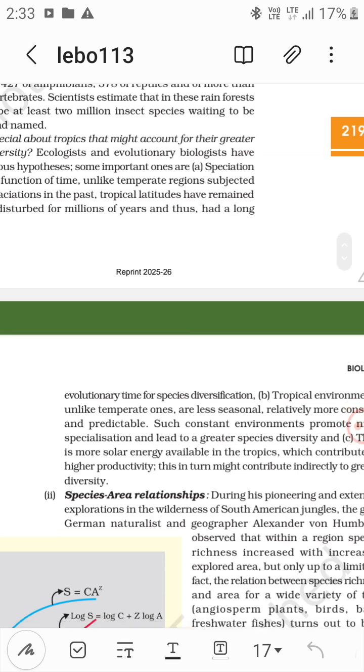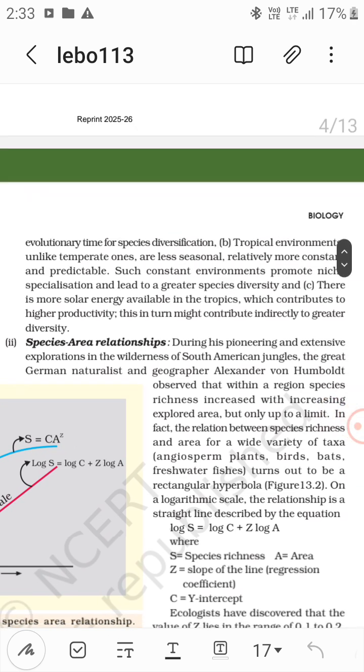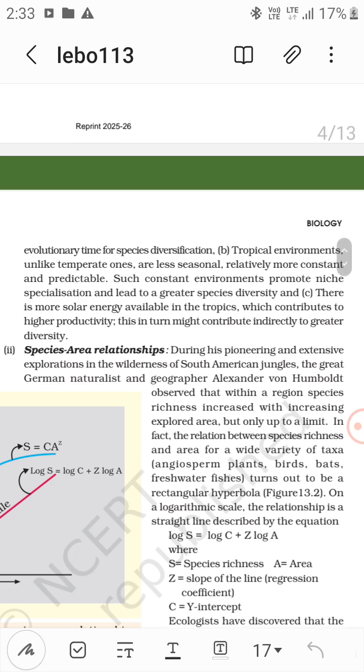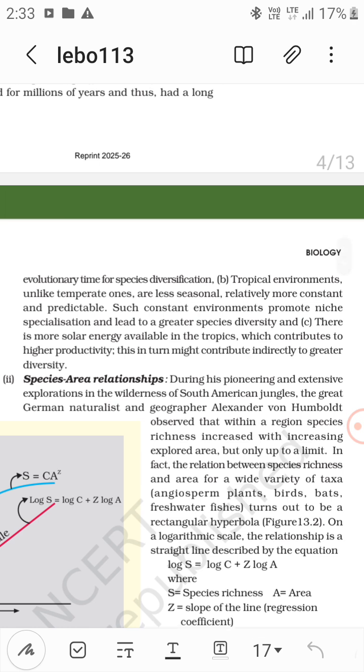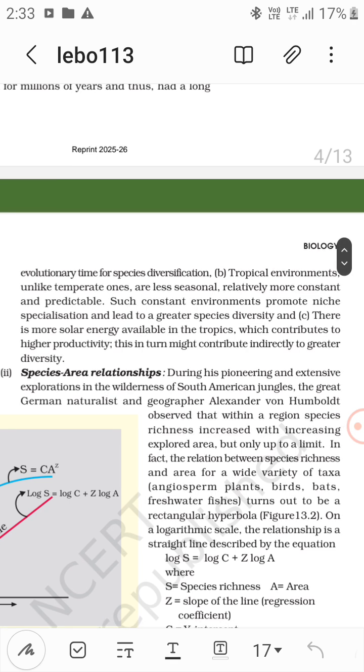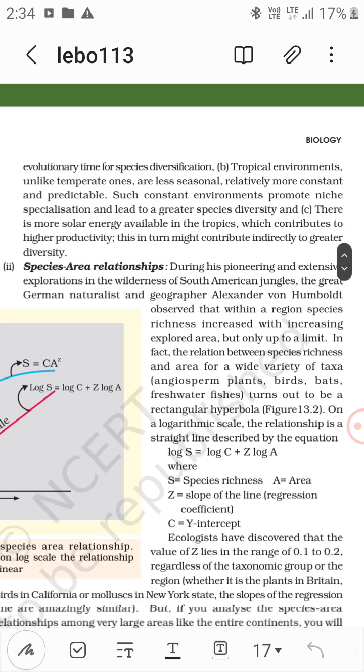Now, tropical environments, unlike temperate ones, are less seasonal, relatively more constant and predictable. Such constant environments promote niche specialization and lead to greater species diversity. There is more solar energy available in the tropics, which contributes to higher productivity. This in turn might contribute indirectly to greater diversity.